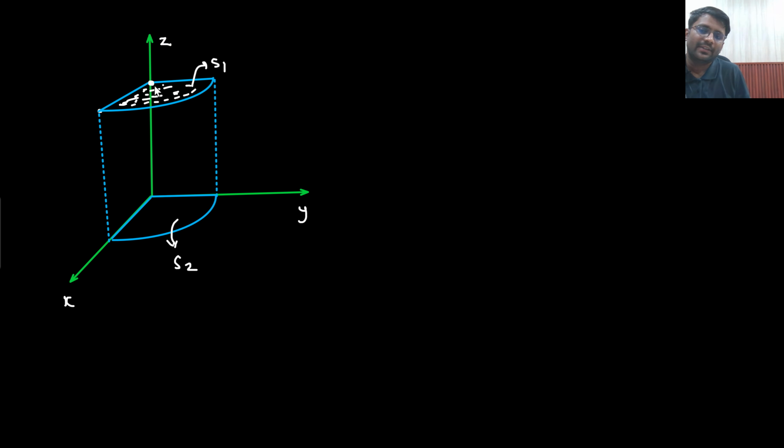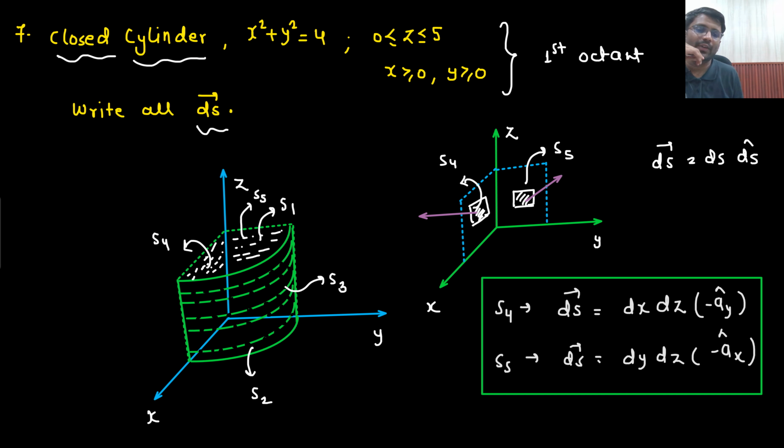So here isn't Z fixed? Z is going from 0 to 5. That means here Z equals 5. On this particular plane, Z equals 5 is fixed. And here on this particular plane, Z equals 0 is fixed. Here on this particular plane, Z equals 0 is fixed, and here Z equals 5 is fixed. Say yes or no? You agree to this point?